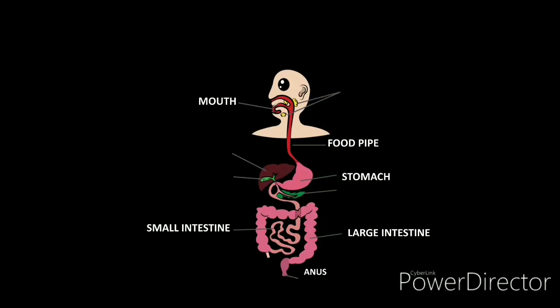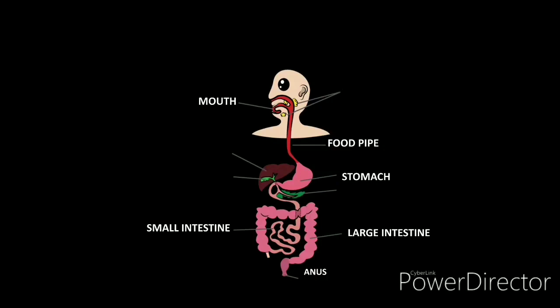The large intestine is almost similar to the small intestine, but it is broader in size. From the large intestine, whatever undigested food is left there is removed from the anus.